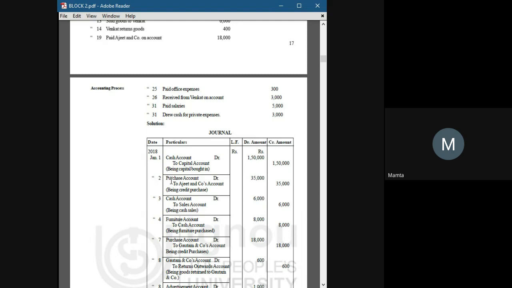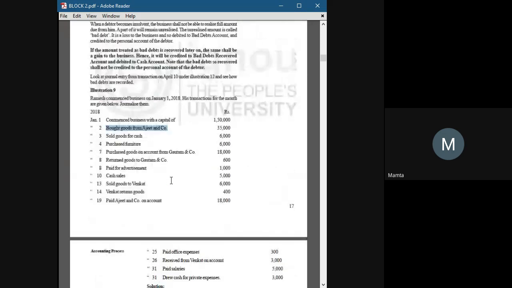Goods account and purchases account are the same. We don't use the word goods in journal entries. We always use purchases. If the sale or purchase of goods is happening on credit, then we will use the account name purchases account or sales account accordingly. Is this entry clear now?